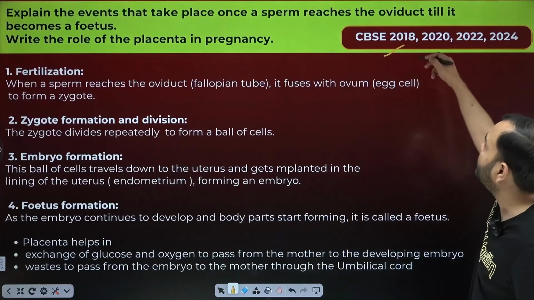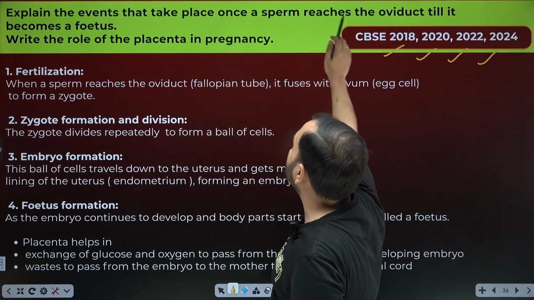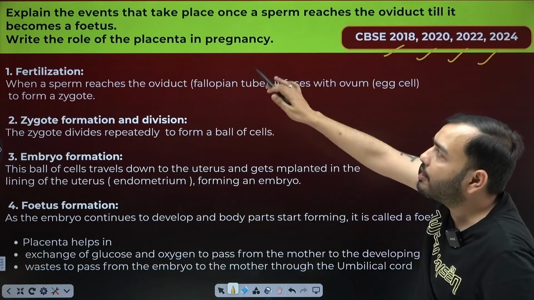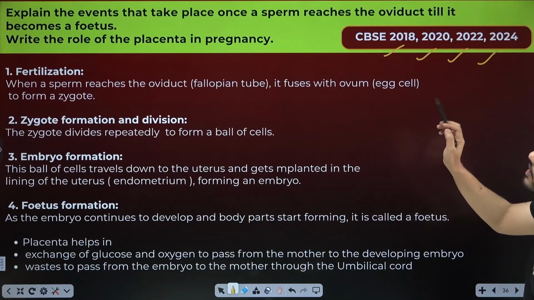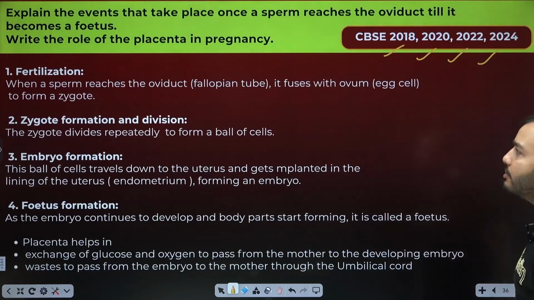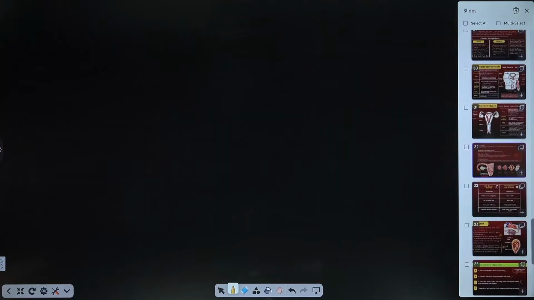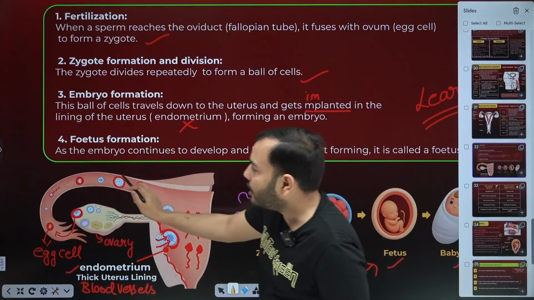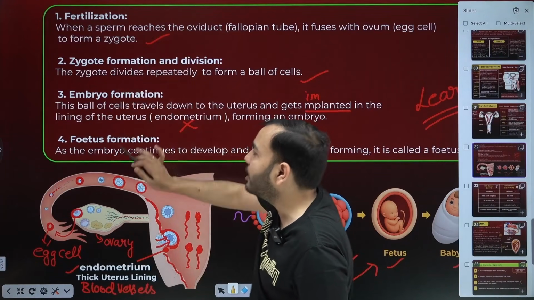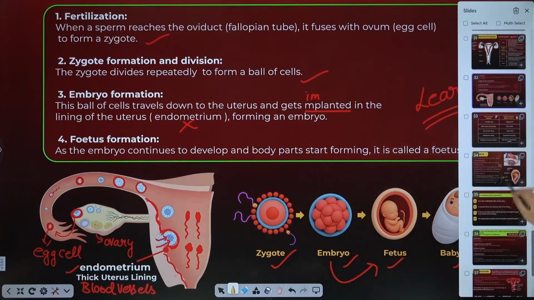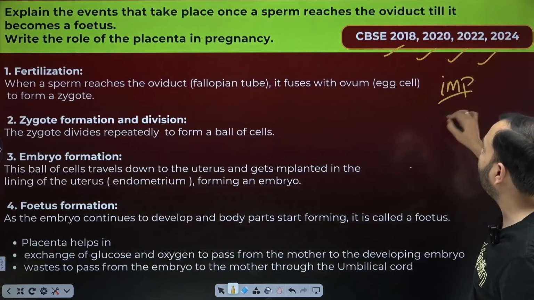Next. CBSE 2018, 2020, 2022, 2024. Explain the events that take place when a sperm reaches the oviduct till it becomes a fetus. So I told you many steps just now, right? I taught you all these steps here. When the sperm reaches the oviduct, then fertilization happens, then the zygote will be formed, then the embryo will be formed, then the fetus will be formed. So you have to write all these steps here. The same answer is written many times on the board. So bhai, prepare this.